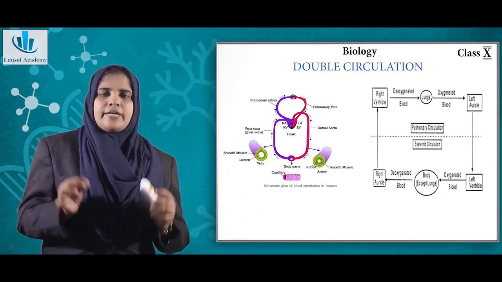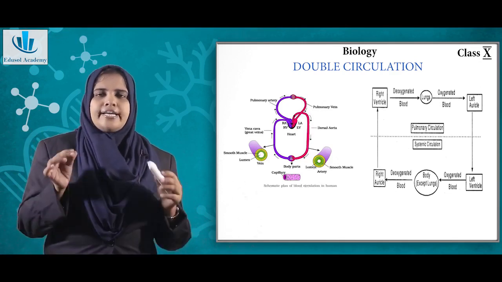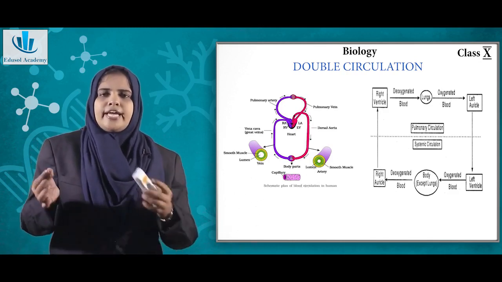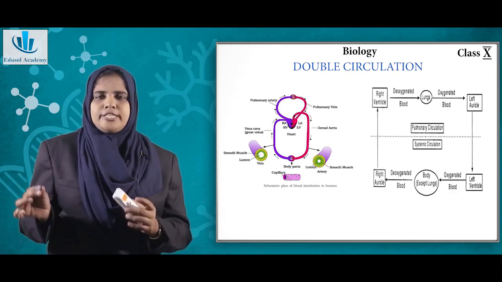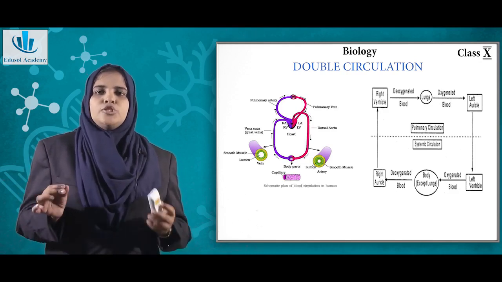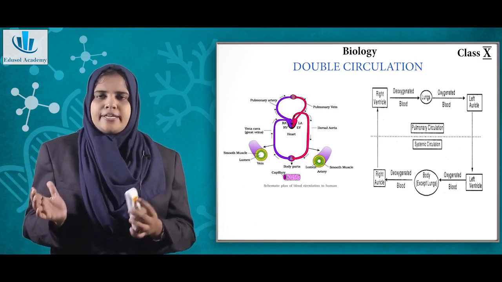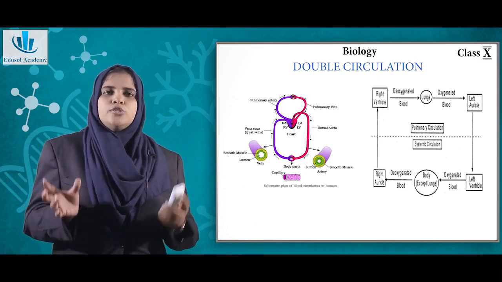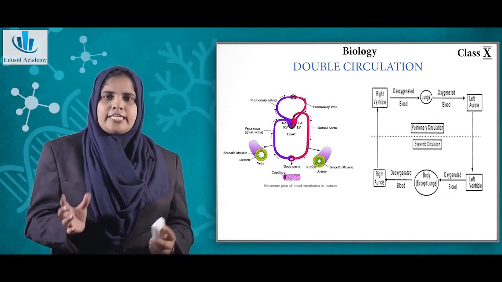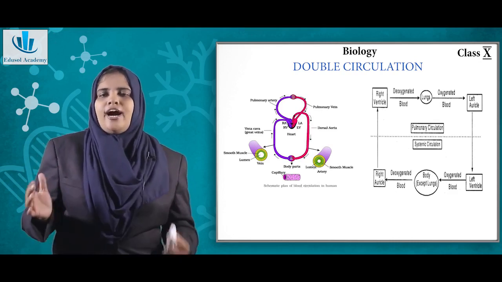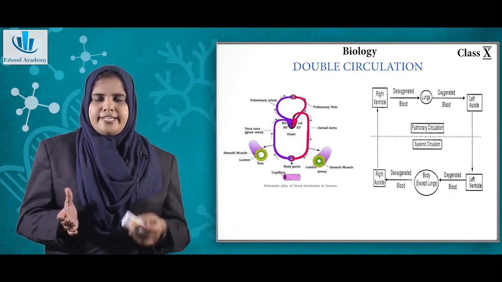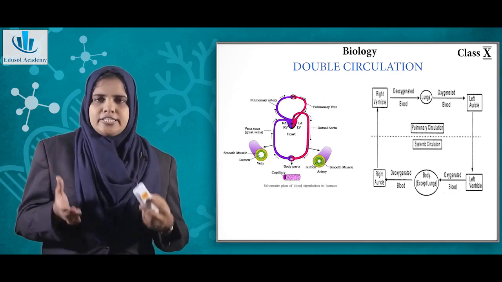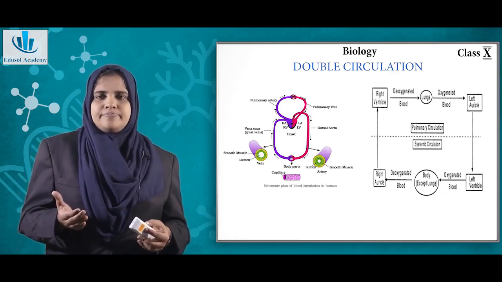So from the ventricle there is an artery called the pulmonary artery. Remember, anything related with pulmonary is connected to your lungs. I said in the beginning that arteries carry oxygenated blood, but there is only one exception for that: the pulmonary artery. The pulmonary artery carries the blood from the right ventricle to your lungs.